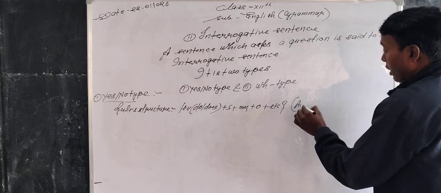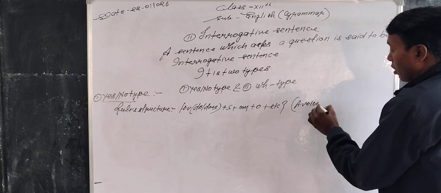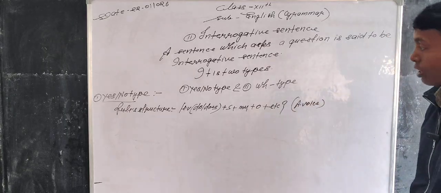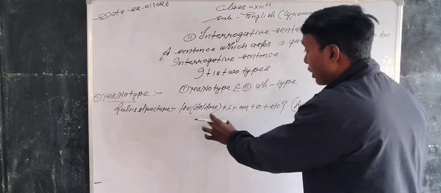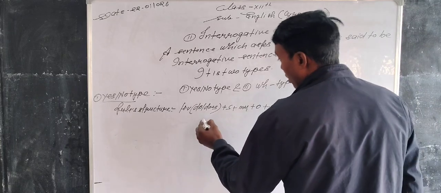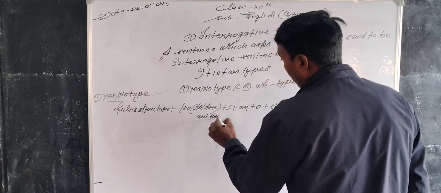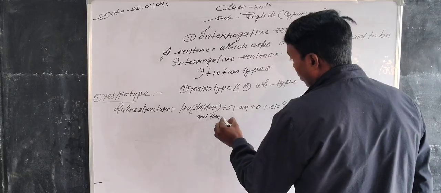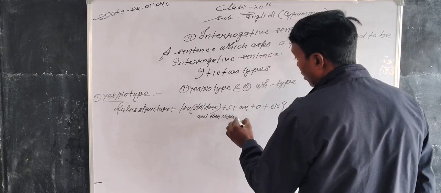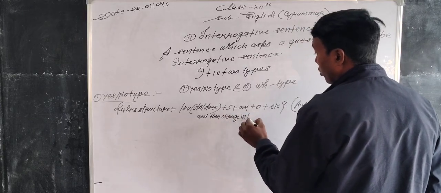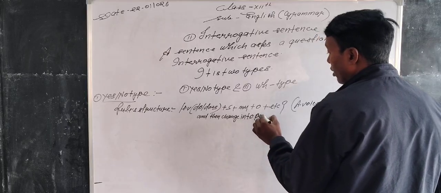It is active voice, and then we change it into passive voice.